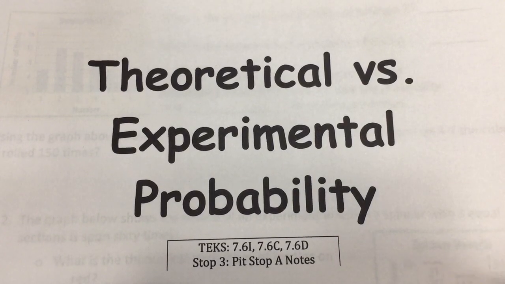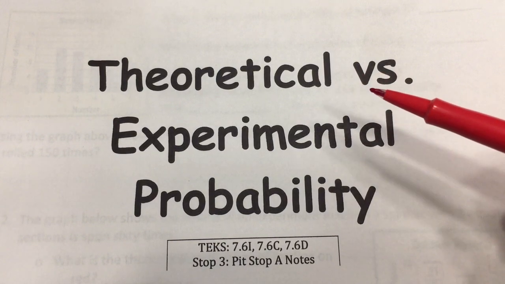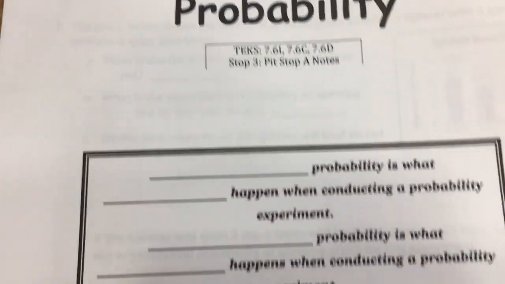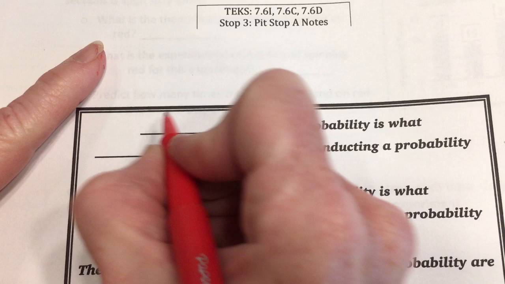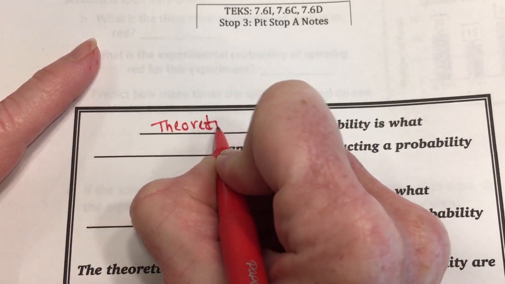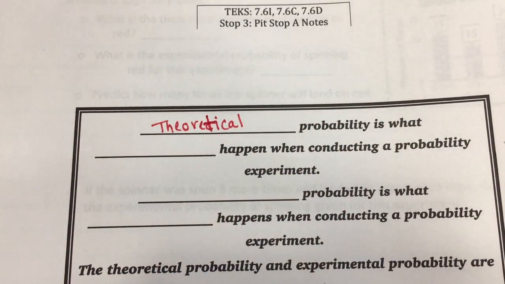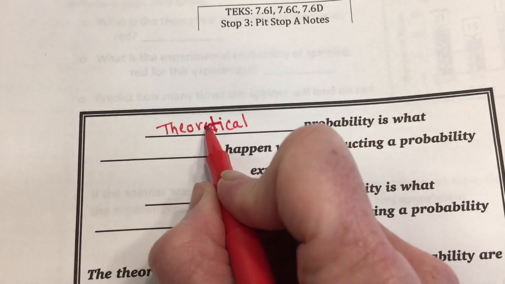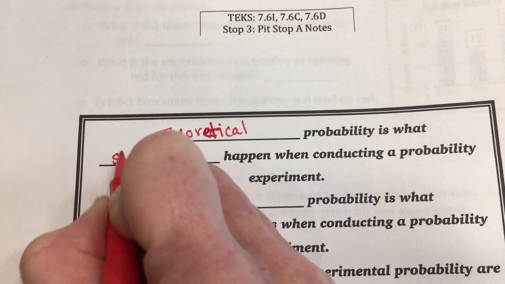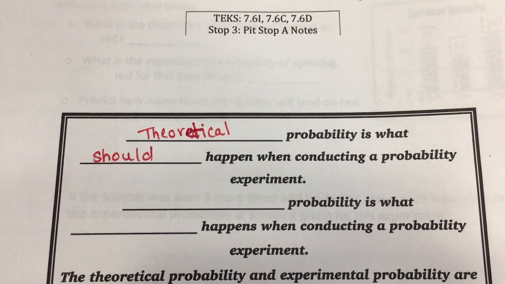So in this video, we're going to continue to talk about probability, but we're going to define the difference between theoretical probability and experimental probability. All right, so let's just first talk about what those two things mean. Theoretical probability, you hear the word theory, and it is what should happen based on a theory. It's what should happen when you do a probability experiment, okay?